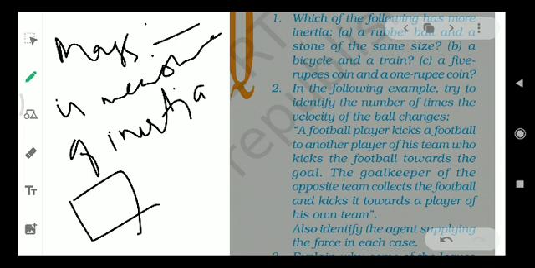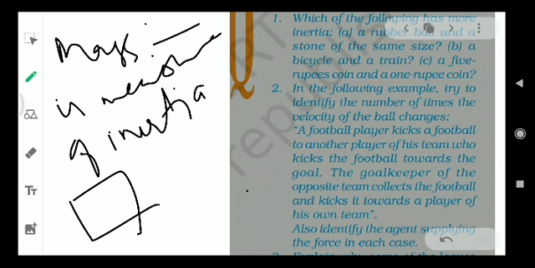In question number 2, we have an example in which a football player kicks a ball to another player of his team, who kicks the ball towards the goal. The goalkeeper of the opposite team collects the ball and kicks it towards a player of his own team. Also identify the agent supplying the force in each case.